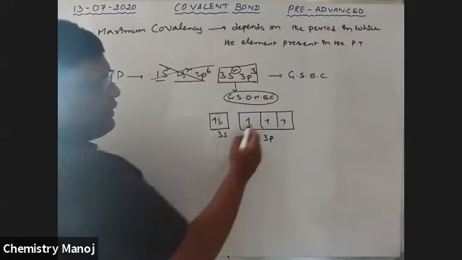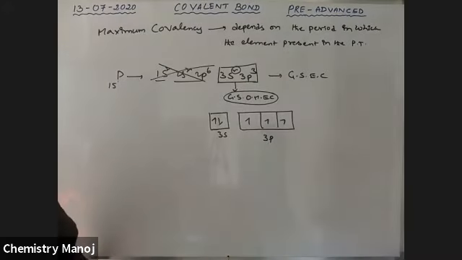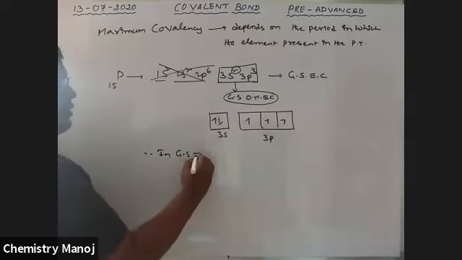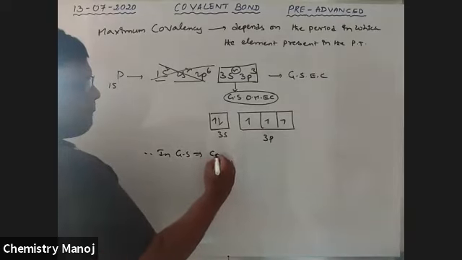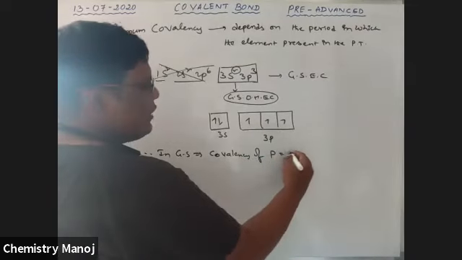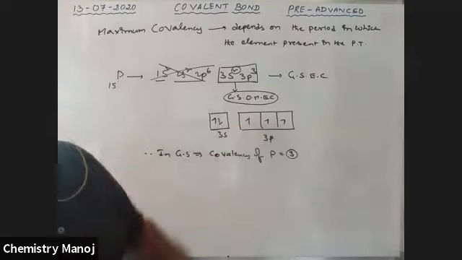It has 3 unpaired electrons. The number of unpaired electrons in the outermost orbit is equal to its valency, equal to its covalency. Therefore, in ground state, covalency of phosphorus is equal to 3.